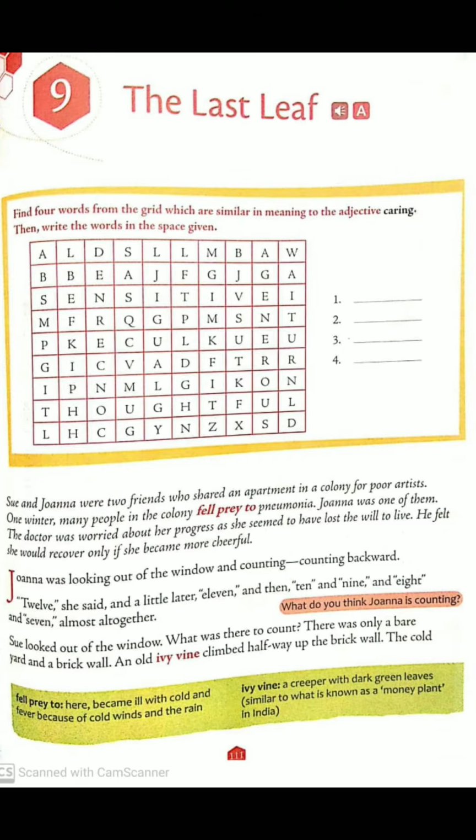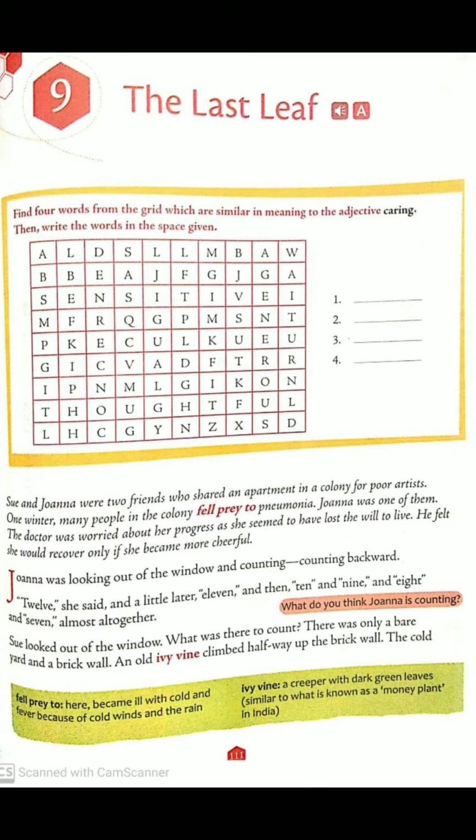Now, Joanna was one of them. She also got pneumonia. The doctor was worried because it seemed that she had lost her will to live. She was so disappointed that she thought she wouldn't be able to live now. He felt that she would recover only if she became more cheerful. Now the doctor said that she will be fine only when she becomes happier, more cheerful. Only then will she be able to recover from this pneumonia. Now, let's read the story to see what actually happened and whether she is able to recover or not.